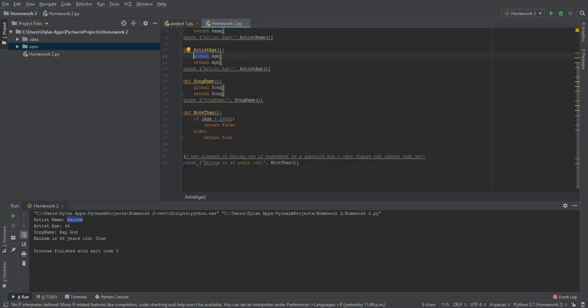And then I have print Eminem is 46 years old, colon, and more than, which is this. So then it'll just print whatever it decides is right, which in this case is true because it's not exceeding 1000.